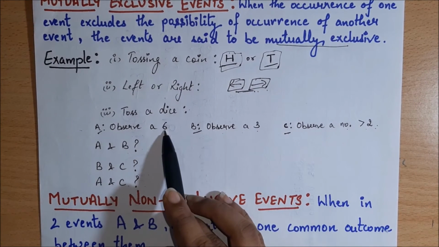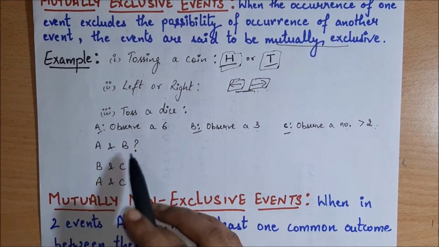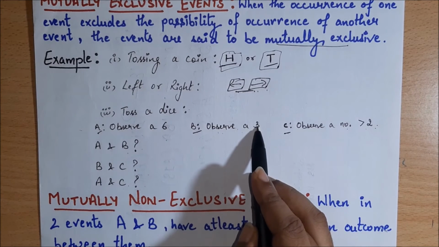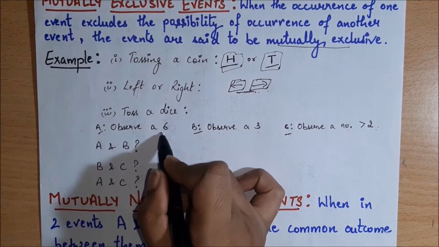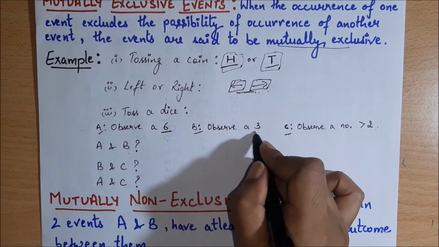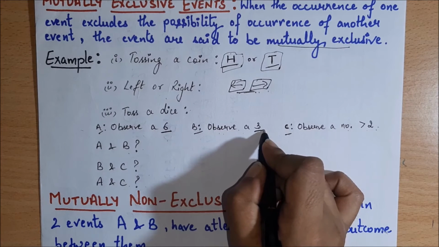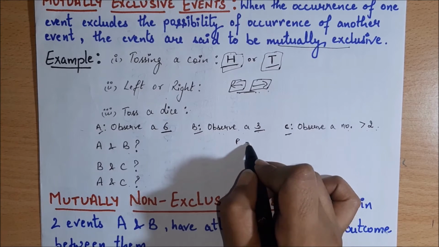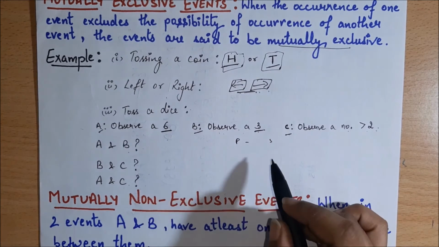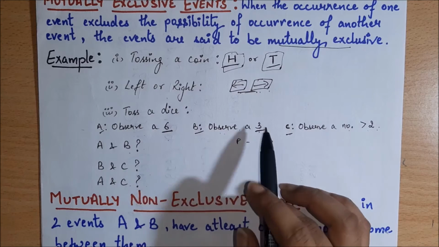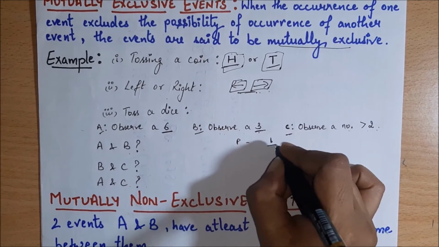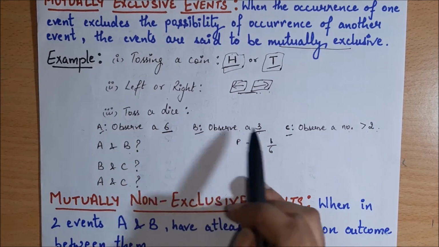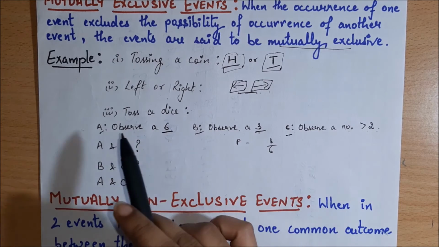A is observe a 6 and B is observe a 3. So 6 is a different number and 3 is a different number. The probability of occurring 6 and the probability of occurring 3 are the same, 1 by 6, but these two events are different.